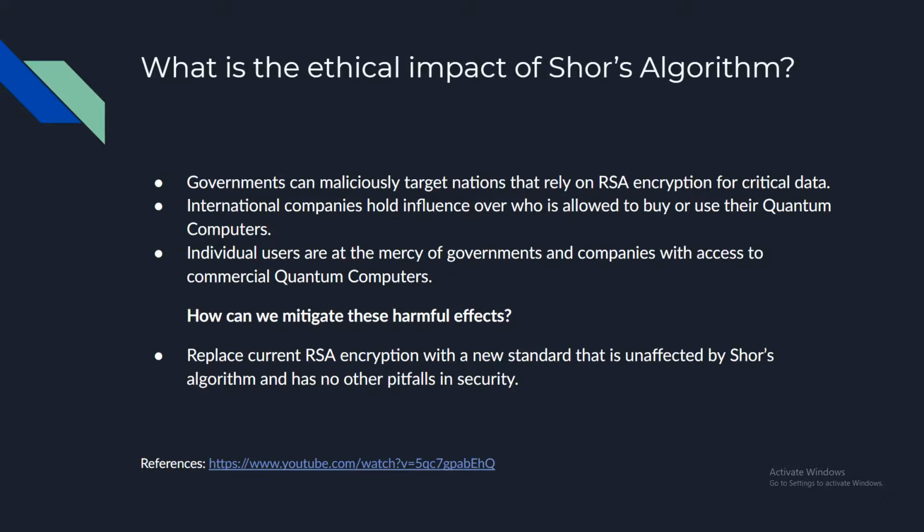How can we mitigate these harmful effects? Currently, the only way to mitigate these effects is by replacing current RSA encryption with a new standard that is unaffected by Shor's algorithm and has no other pitfalls in security.